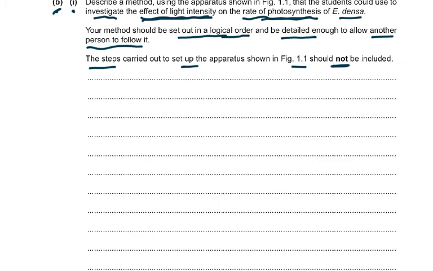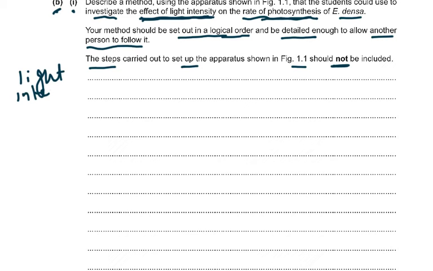Now I am going to give you a very easy way of handling these. There are about 4 points which you can write in every experiment, and in order to get those 4, you just have to give me those 4 points nearly in every planning and designing experiment, and as I go along I'll tell you which those 4 points are. First of all, let's talk about the light intensity. They've said in the experiment that you have to investigate the effect of light intensity, so you have to change the light intensity. Now how are you going to change the light intensity?